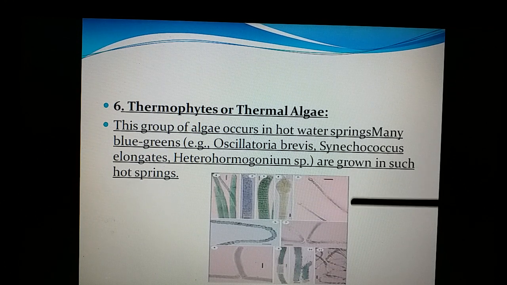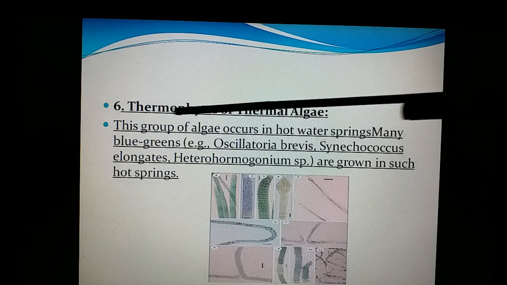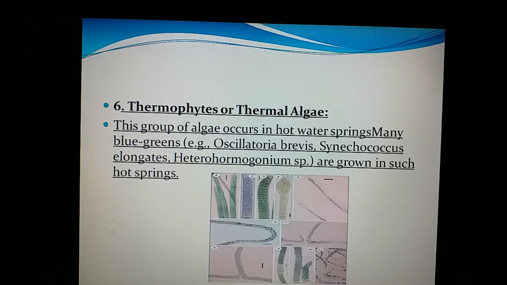Certain members are growing in the springs, hot water springs, like Oscillatoria brevis and Synechococcus. They are growing in the hot water springs. Hence, these are called thermophytes or thermal algae.